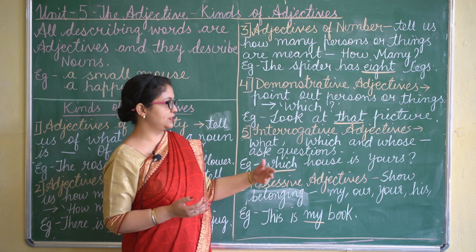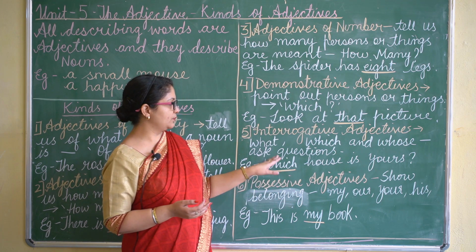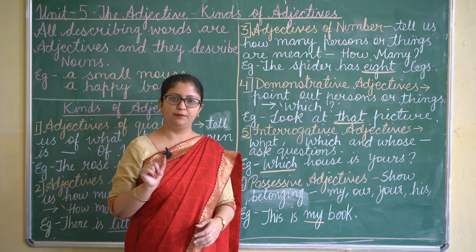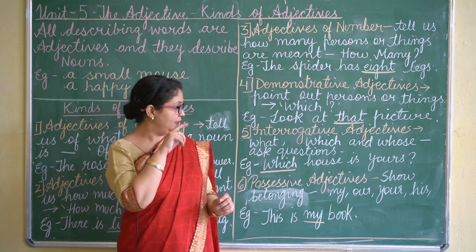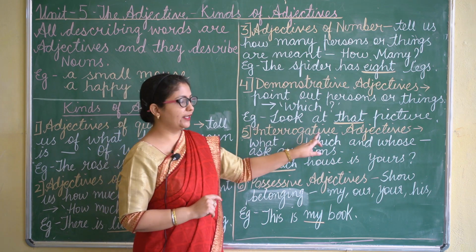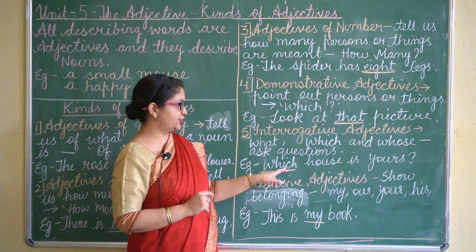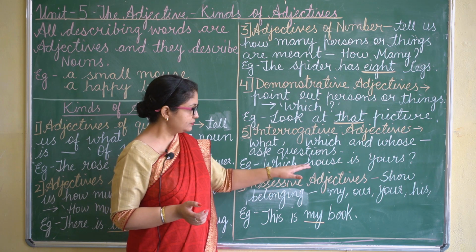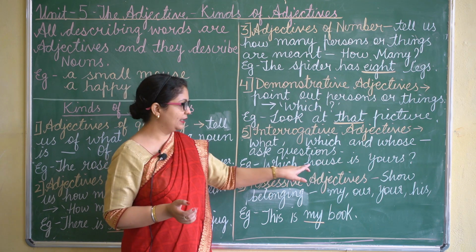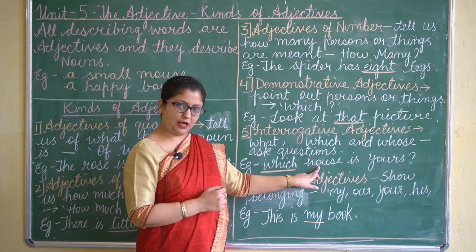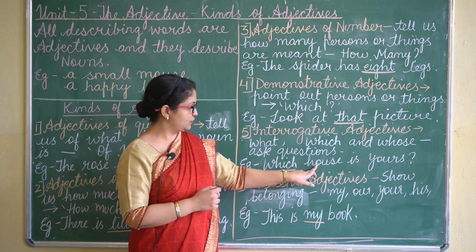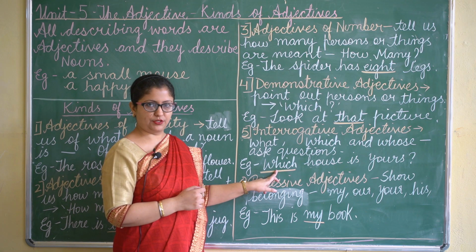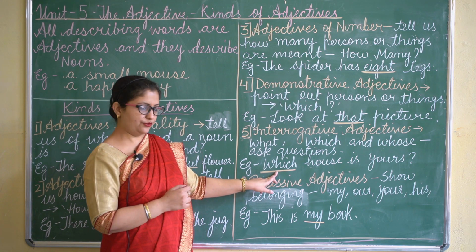These are the words which ask questions. Now one thing which we have to keep in mind, and that is very important, is that interrogative adjectives like which, what, whose will always come just before the noun. House is the noun which we are describing, so the word which will come just before it. This we have to remember.